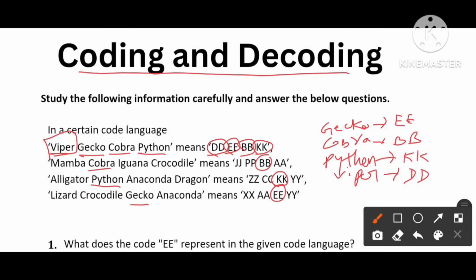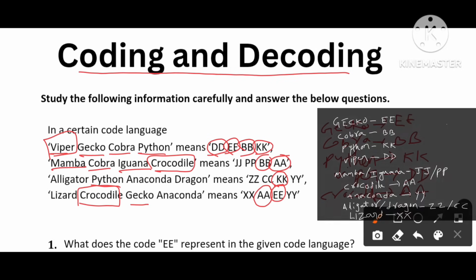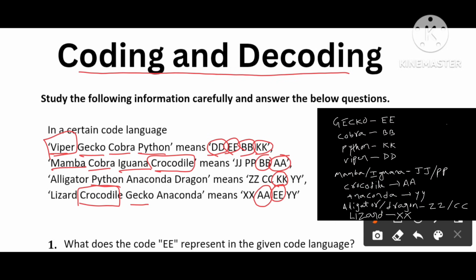Now we need to go to this statement. Mamba is common in third and fourth, so it is also not defined. Iguana is also not in third and fourth. Let's see the last one, crocodile. Crocodile is common in one, second and fifth, second and fourth. So the common code is double A. So double A is nothing but crocodile. So this is how we write the codes. These are the codes we got.